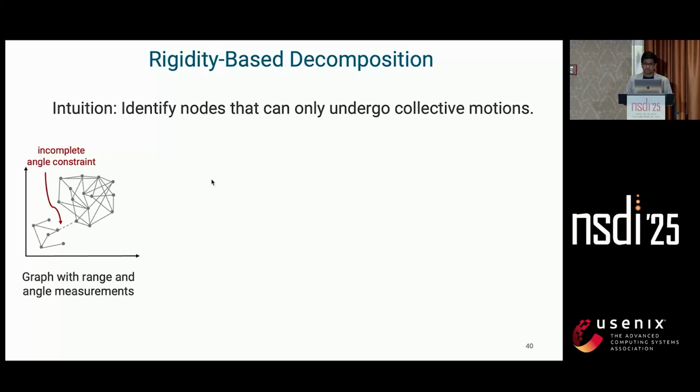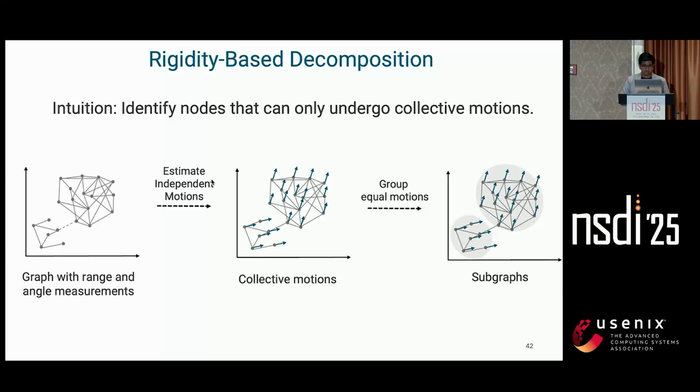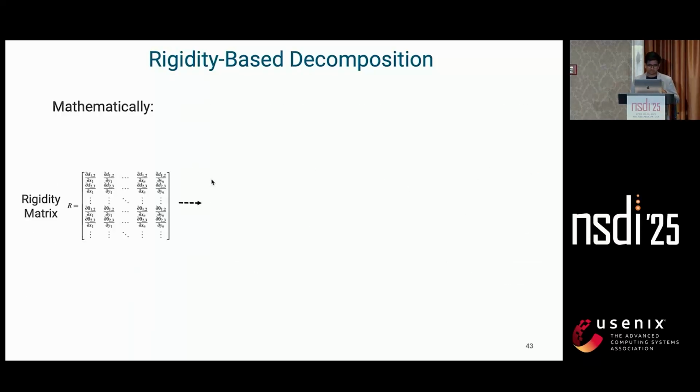original graph. Now our key intuition is to find these subclusters, and it is to somehow identify the nodes that can only undergo these collective motions. What I mean by this is you can visualize, imagine you can pull a node in one of this cluster, and what we see is that all the nodes in the rigid subgraph move in the same direction in which you are pulling, but the loose cluster has an independent but collective motion of its own. And this idea of this independent collective motion is what enables us to identify and classify these small rigid subgraphs.